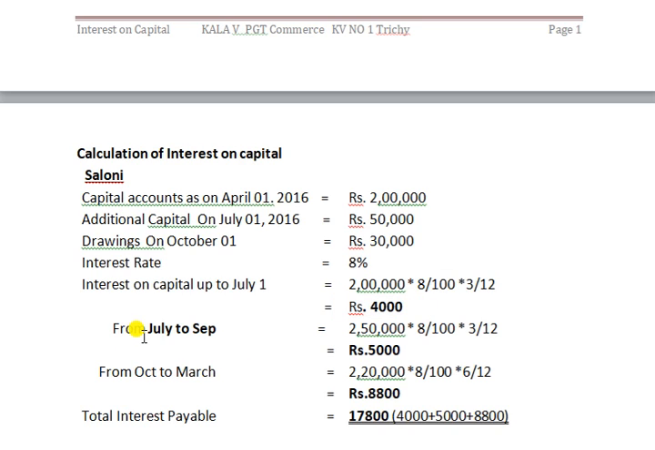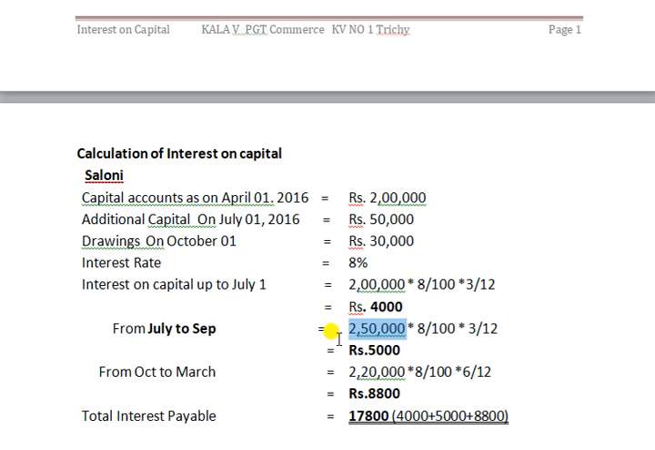Next, from July 1st to September. What happened after September? October 1st, a withdrawal. That means up to the last day of September our capital is 2,50,000. That is this 2 lakh and the additional capital introduced, 50,000. Up to September last day, it is 2,50,000 rupees.